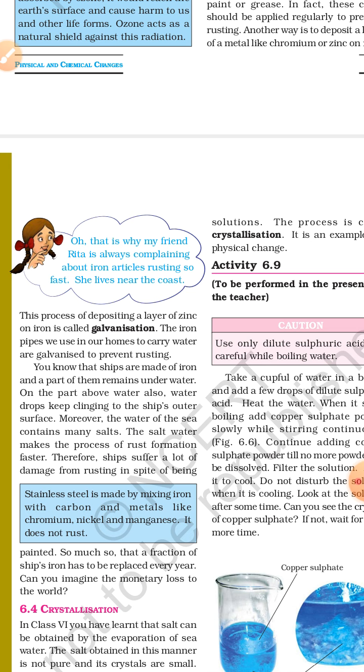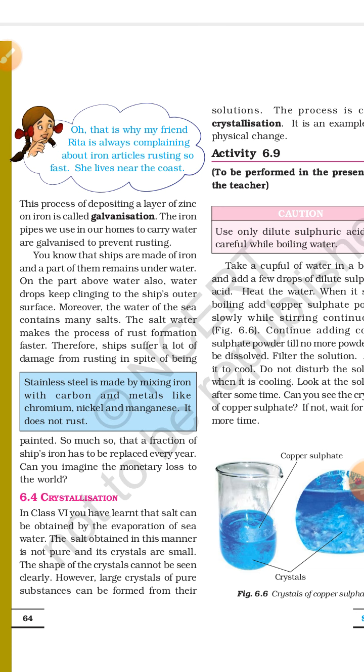You know that the iron pipes we use in our homes to carry water are also galvanized to prevent rusting. And you also know that many ships are in the seawater. Seawater is salty water, and in salty water rust formation becomes faster. So every year we have to face many problems related to rusting.